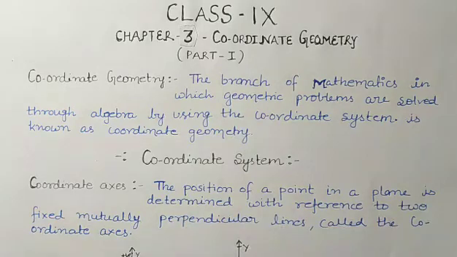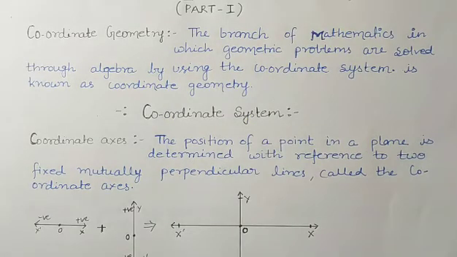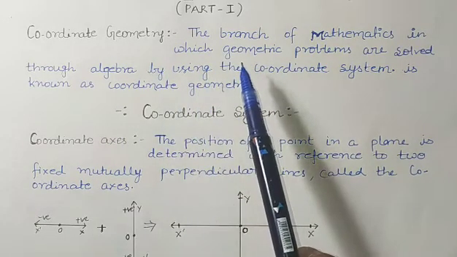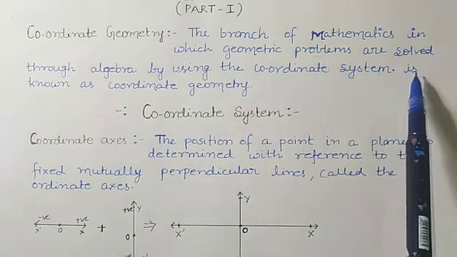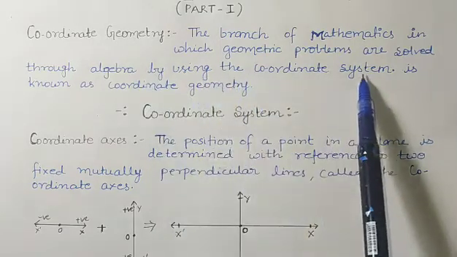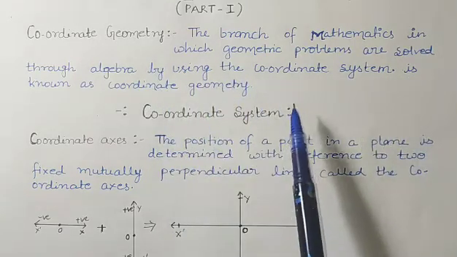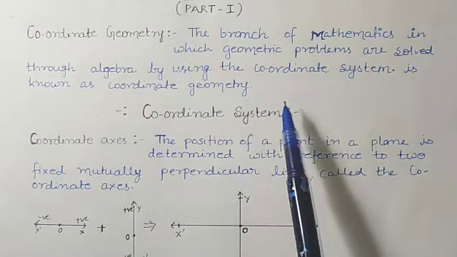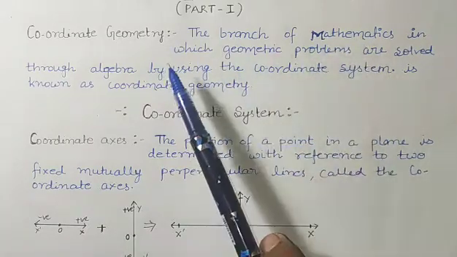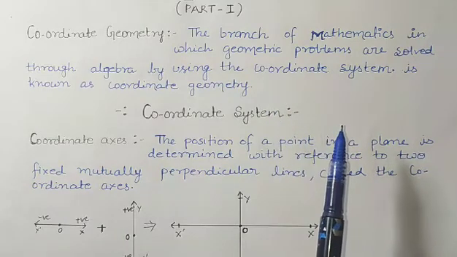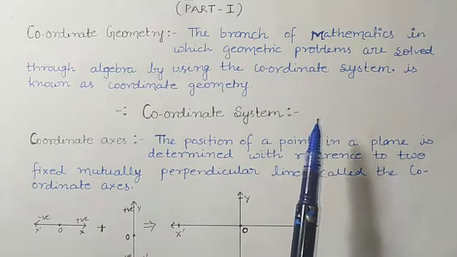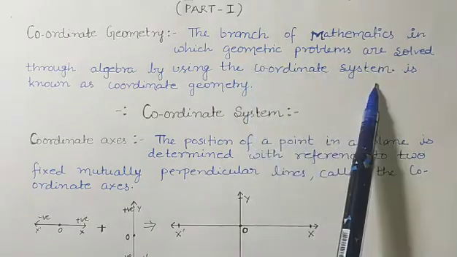Now coming to this chapter, students. Firstly we have to understand what coordinate geometry is. The definition of coordinate geometry is the branch of mathematics in which geometric problems are solved through algebra by using a coordinate system. Means in coordinate geometry, we solve geometric problems through algebra, but by using a coordinate system.